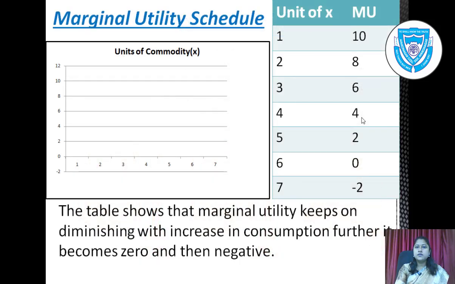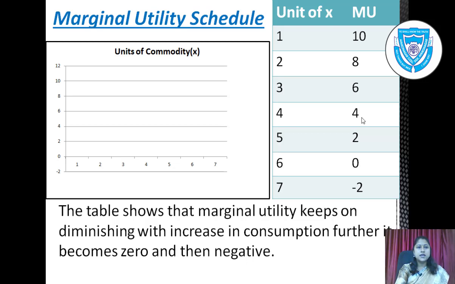See the table. First column is unit of commodity. Units of commodity increase, that is 1, 2, 3, 4, 5, 6 and 7. Marginal utility diminishes, that is 10, 8, 6, 4, 2, 0 and minus 2. The table shows that marginal utility keeps on diminishing with increase in consumption. Further it becomes 0 and then negative.